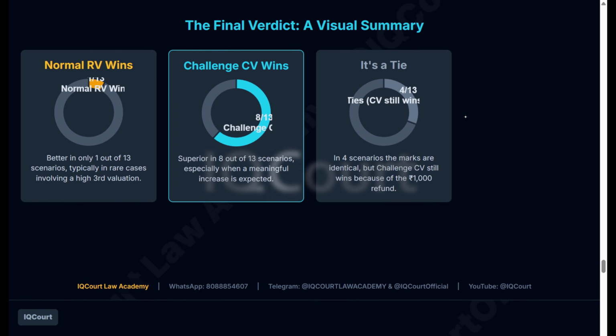So don't think like this. If you have less money, if you are budget constrained, then just go for normal valuation. Don't worry, between challenge valuation and revaluation there's not much difference. It all depends on your answer. That's what I would like to say.